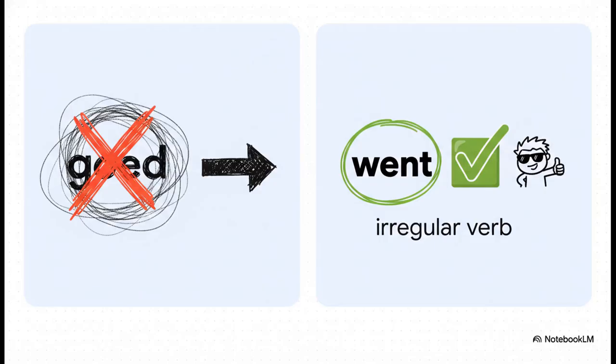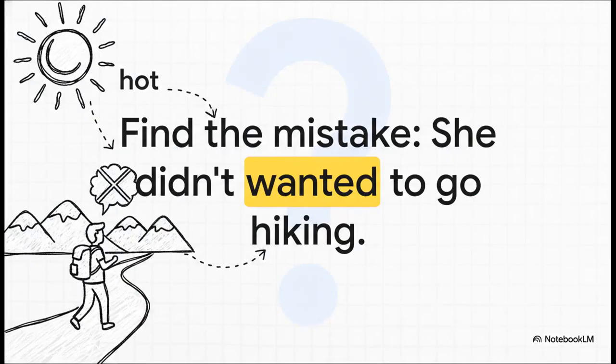If you said the mistake was goed, you are 100% right. The verb go is one of our most famous rebels. It's totally irregular. So the correct past tense is went. I went to the convenience store. Fantastic job. All right, challenge number 2.